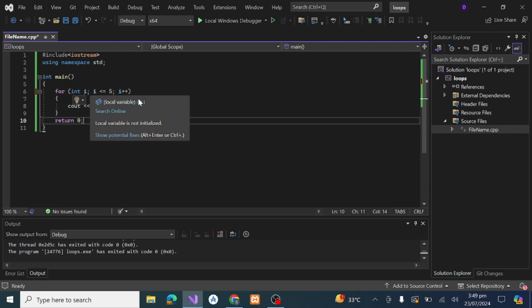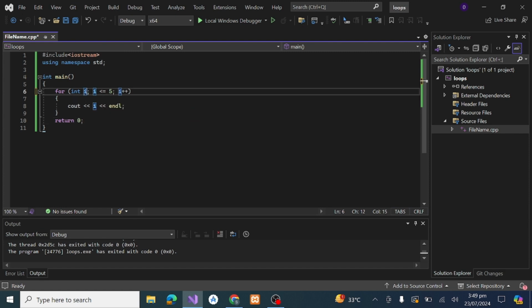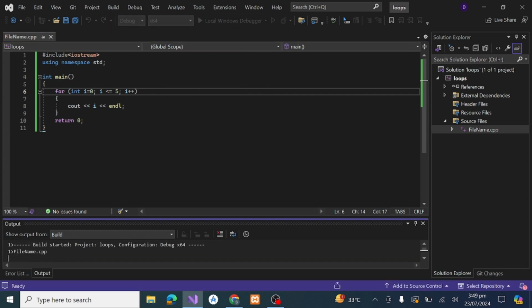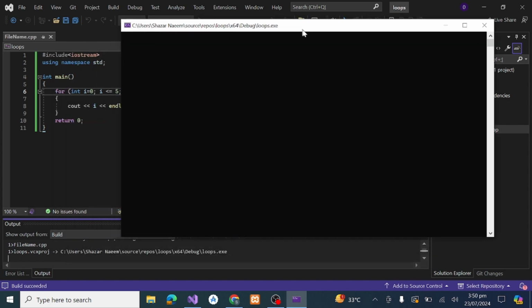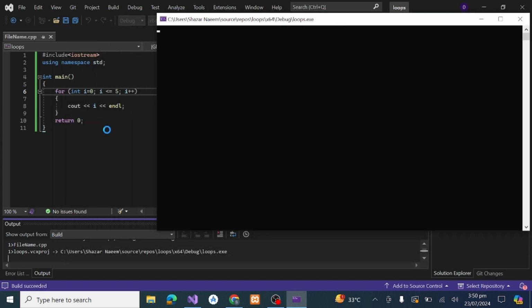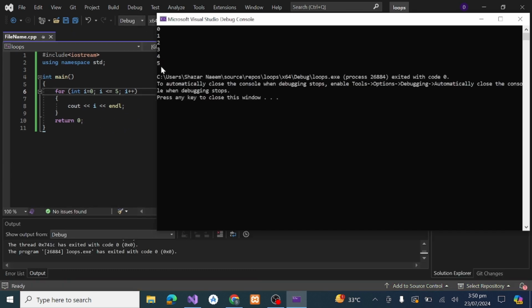The mistake is that we did not initialize the local variable. So first of all, we initialize the variable I equal to 0. So now we will run. Now you will see the output. We print the first five numbers from 0 to 5.